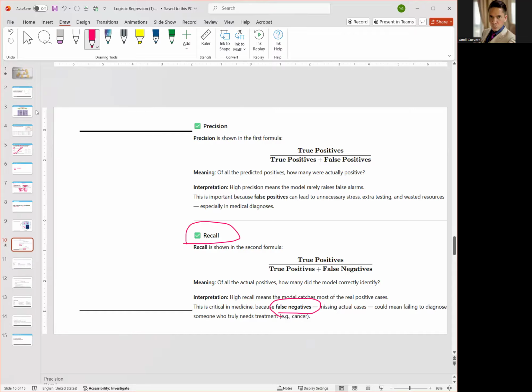Now, let's focus on precision. With precision, we're trying to avoid false positives. Let me give you an example so that you understand this. Let's continue with the cancer example. Let's say you're building a machine learning model that predicts if a patient has cancer, yes or no. And now your model said, oh, this patient has cancer.